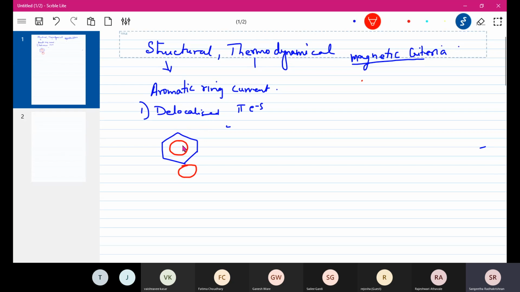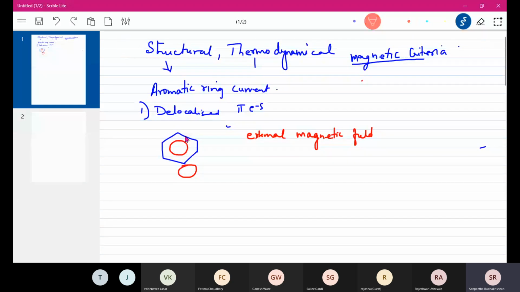Now when such a ring is placed in an external magnetic field, this cloud will start moving, because there is a ring of pi electrons, and all these pi electrons are negatively charged. Charged bodies will move in a field.